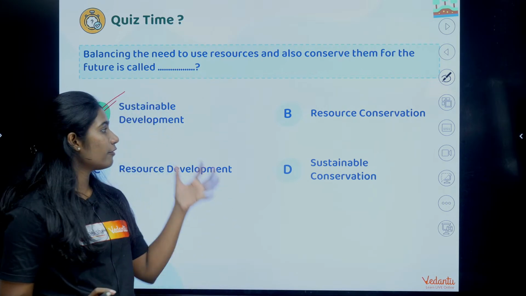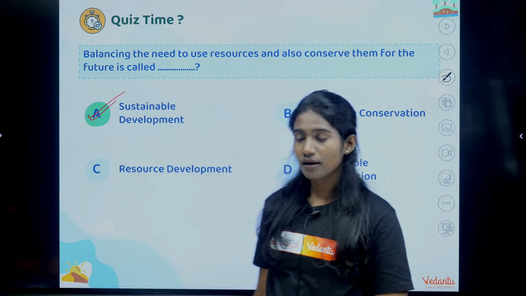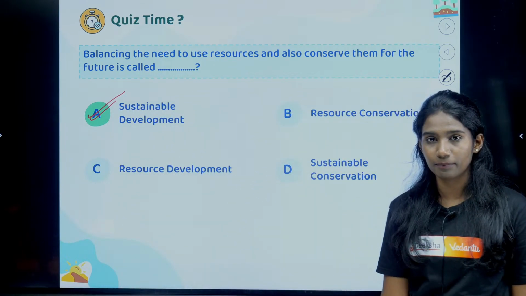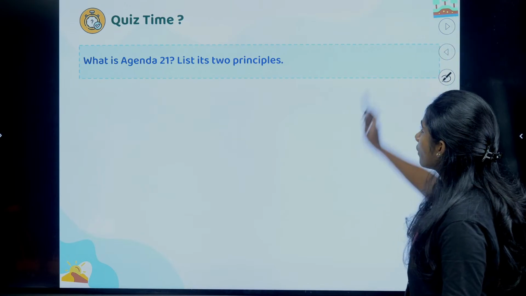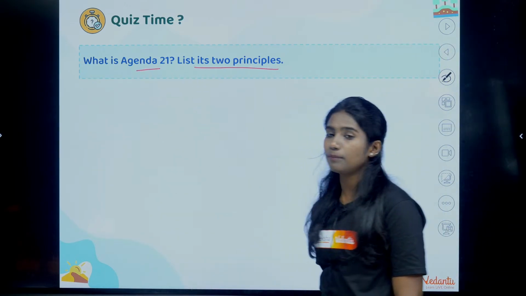That resources should be made available to the future generation also. Like I told you, we have to develop but without damaging the environment. That is considered as sustainable development. Okay. So now what is Agenda 21 and list its two principles?